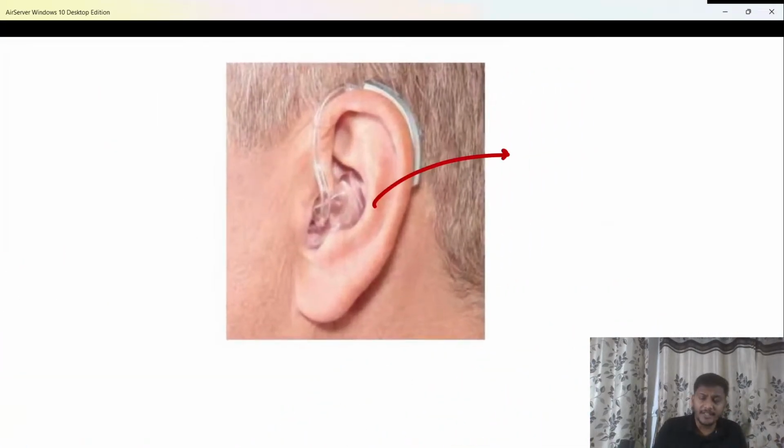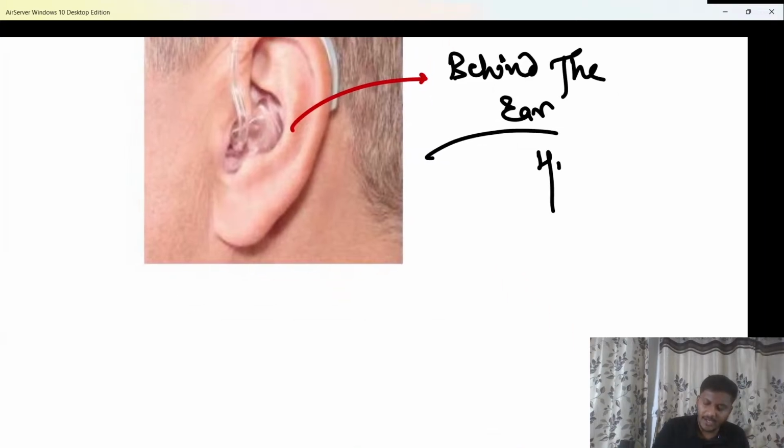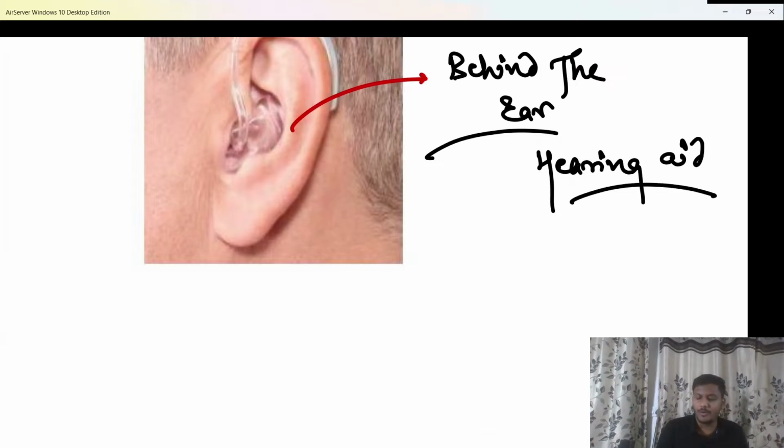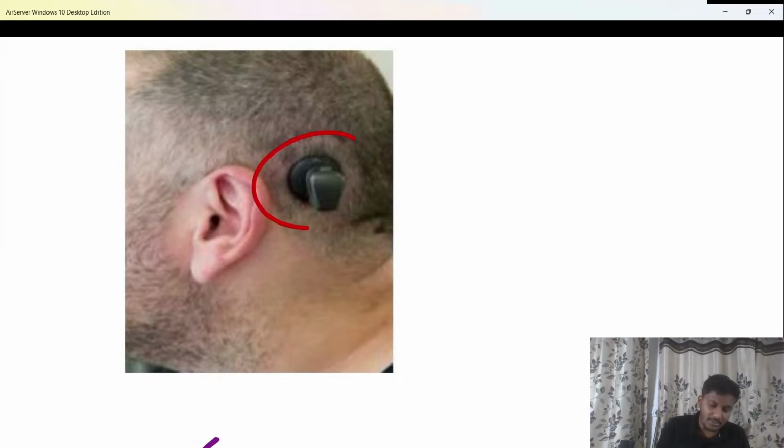This is the normal hearing aid that we use, called a behind the ear hearing aid. So this is the commonly used behind the ear hearing aid. Rather, this is the most commonly used hearing aid, the behind the ear hearing aid. Cheap also, easy also, no problems it causes. Next important is this one out here. And what is this over here?